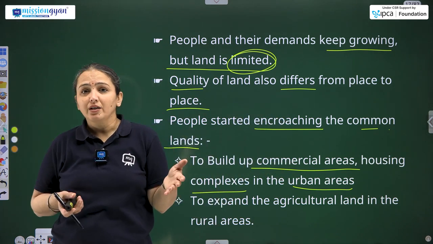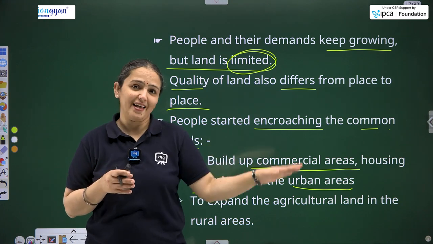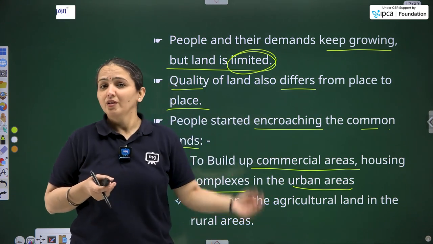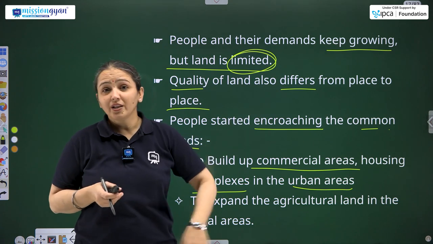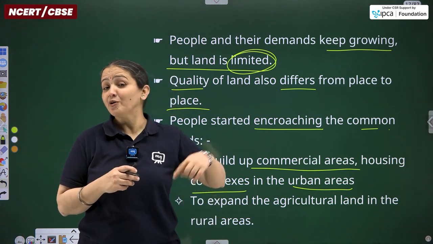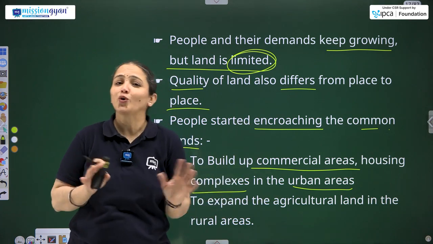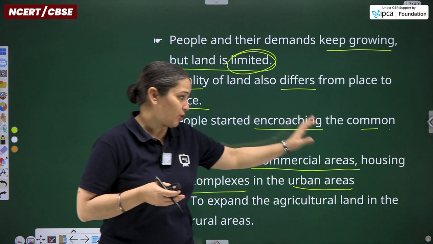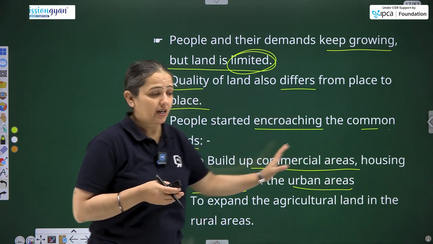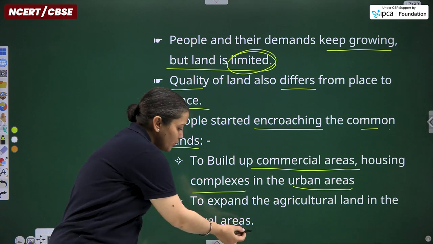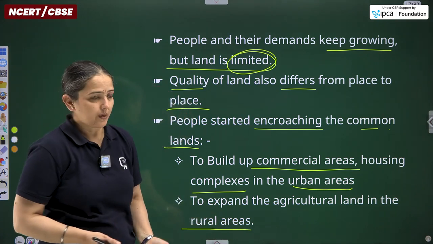From where are they going to get it? They are not going to spare that agricultural land, ki isko chhod do, we can go ahead of that. No, because the one who is owning that agricultural land, वो उसका private land है, they can sell it, they can earn profit, and profit को no one says no. So that is how agricultural land is now being used for the commercial areas, construction and the housing projects, to expand in the rural areas as well.